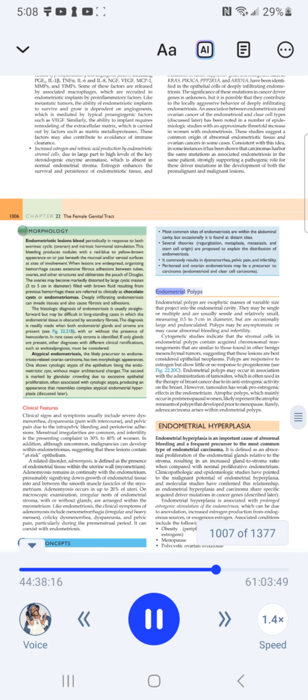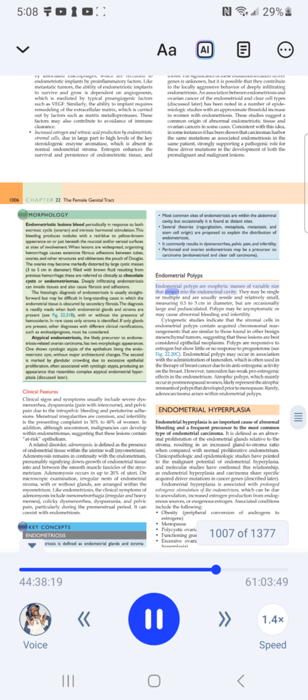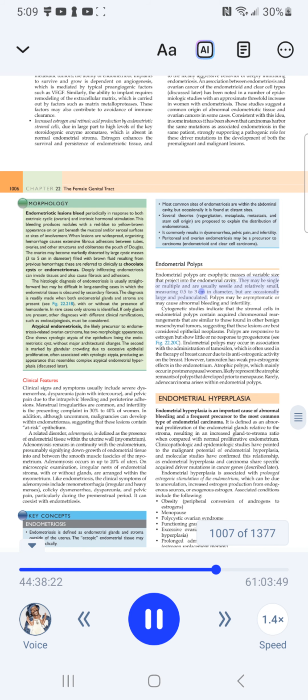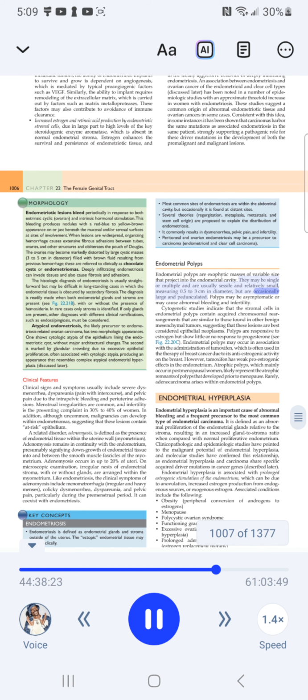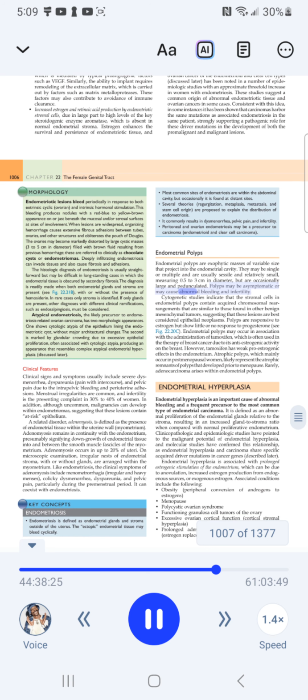Endometrial polyps. Endometrial polyps are exophytic masses of variable size that project into the endometrial cavity. They may be single or multiple and are usually sessile and relatively small, measuring 0.5 to 3 cm in diameter, but are occasionally large and pedunculated. Polyps may be asymptomatic or may cause abnormal bleeding and infertility.